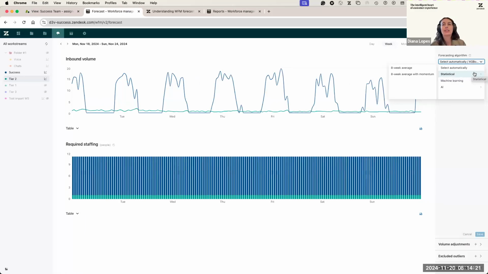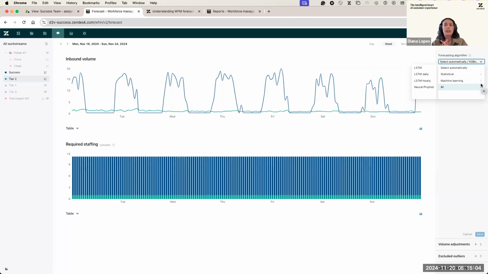So as Teresa said, first our tool already selects an automatic algorithm that will better match. So how do we calculate this better match? We train our algorithms into clusters. Clusters are basically groups of work streams, and they are continuously learning from all the work streams of our customers. And basically what we see is, okay, we have this work stream from your account that will match this particular group. And monthly, we are rerunning that training and seeing what is the algorithm that fits best for the data of that cluster. And that's how we select it automatically.